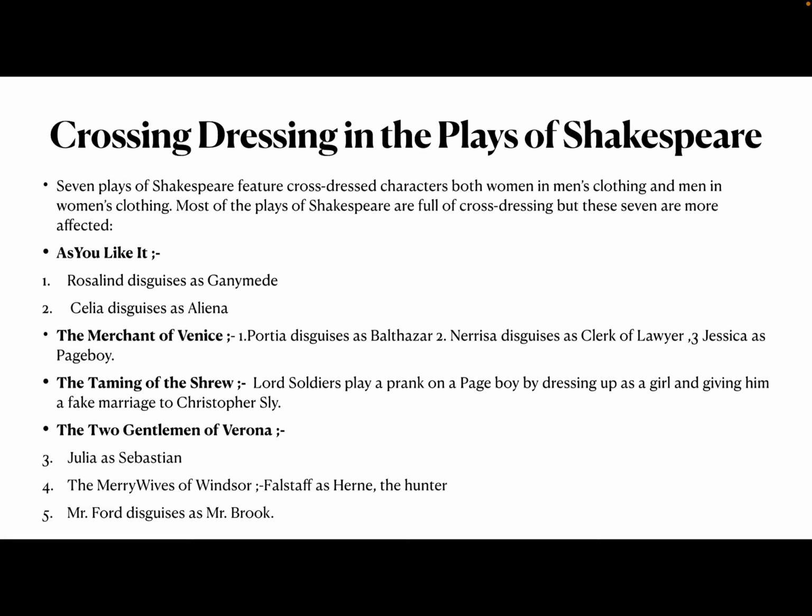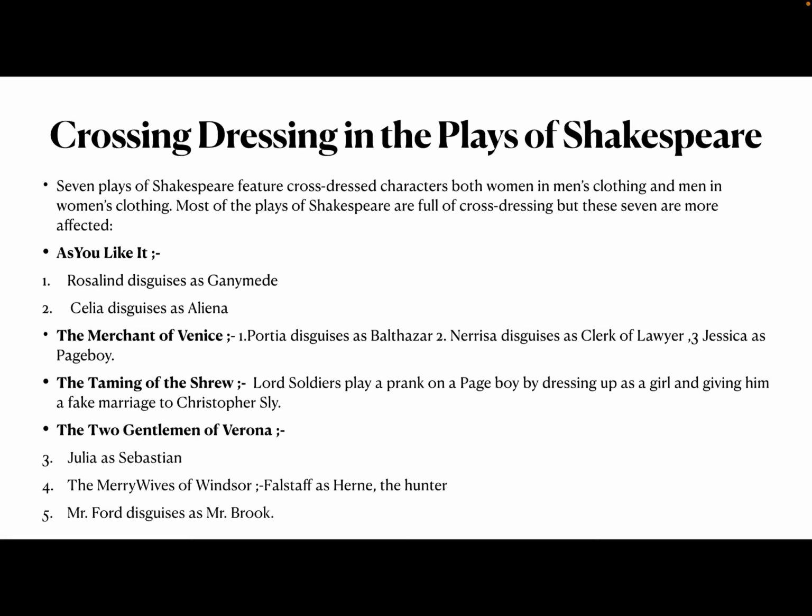Please do remember it. Then in The Merchant of Venice, Portia disguises as Balthazar. This is very important. Portia disguises as Balthazar, Nerissa disguises as the clerk of the lawyer, and Jessica as a page boy. Then in The Taming of the Shrew, the Lord's men play a prank on a page boy by dressing him up as a girl and giving him a fake marriage to Christopher Sly. So please do remember it, it is very important.